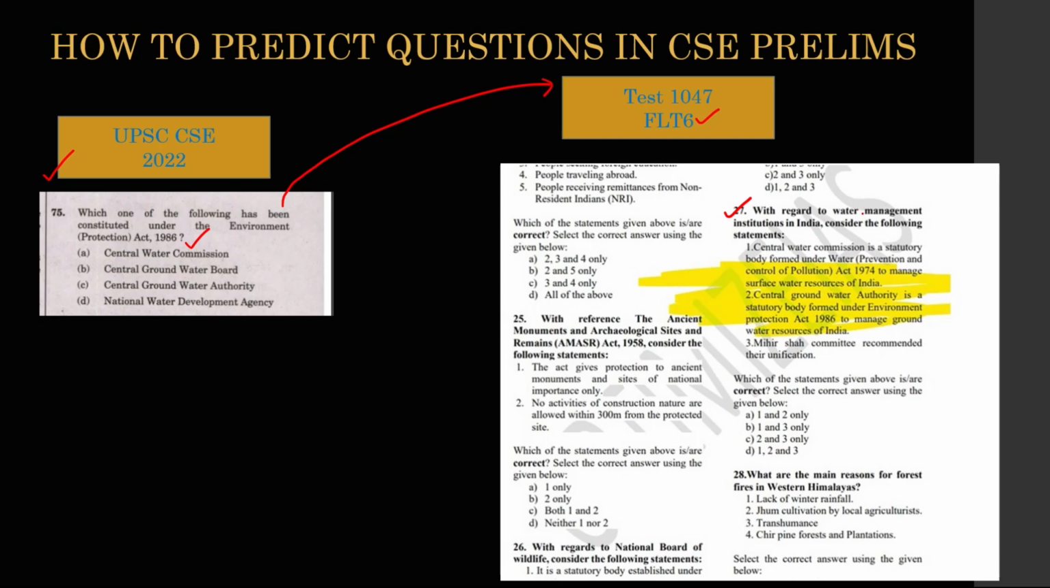With regards to water management institutions in India, consider the following statements: CWC, Central Water Commission, Central Groundwater Authority, and Mihir Shah Committee. You can see here. So how am I able to predict so precisely many questions in the UPSC? I am going to explain my thought process.